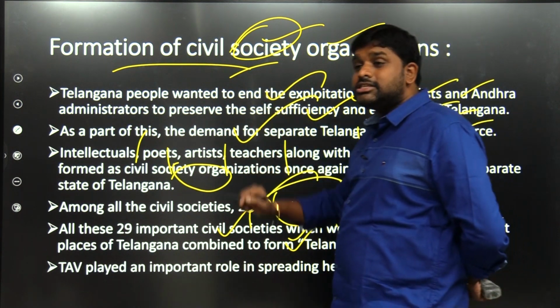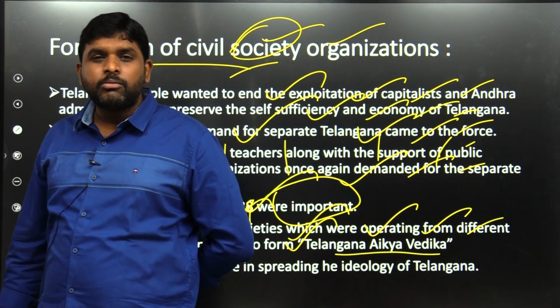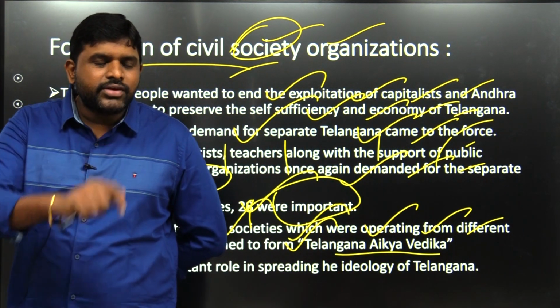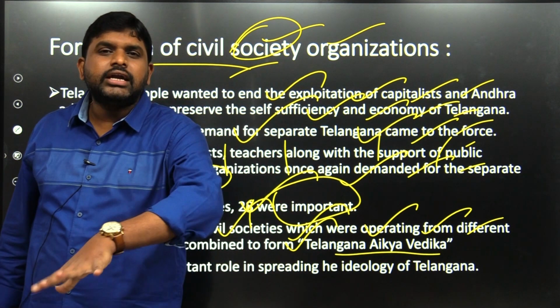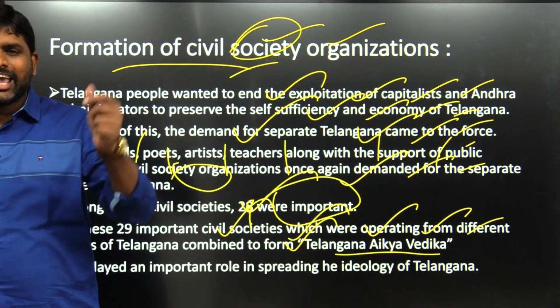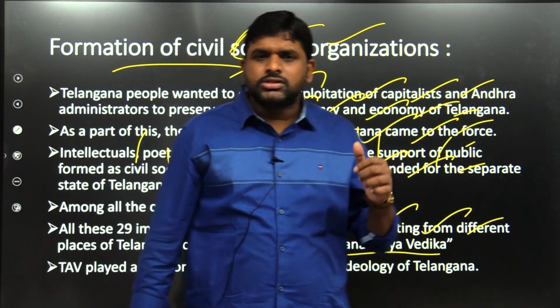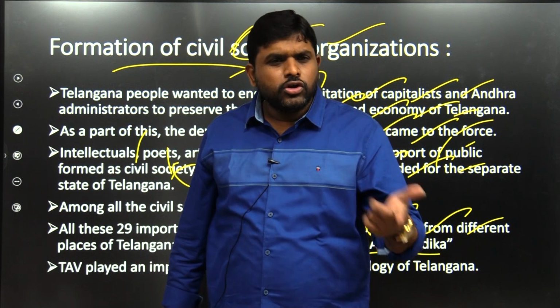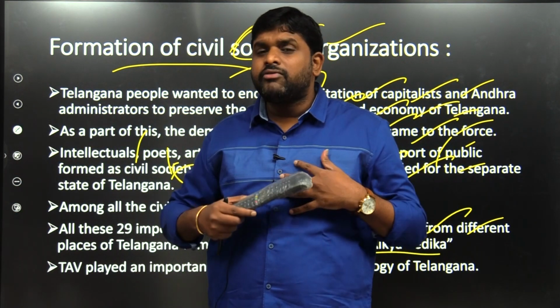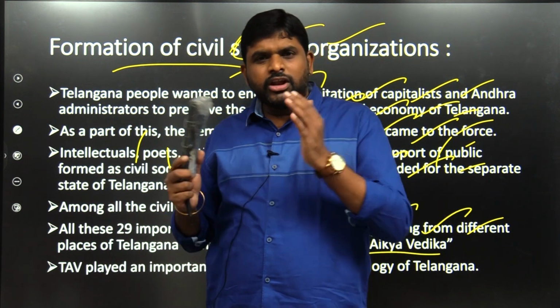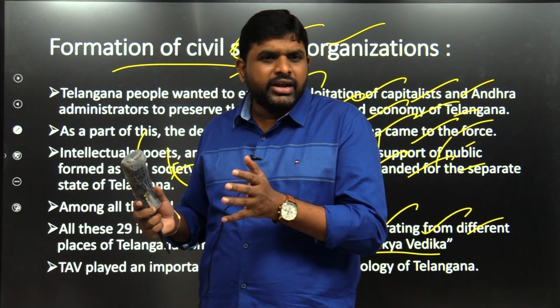So what did these civil society organizations form? Telangana Aikya Vedika, a platform for the civil society organizations. They came onto one platform, with no self-interest, no leadership, no credit. See, when we accumulate, we will not get the credit; when one group is there, then they will get the credit.